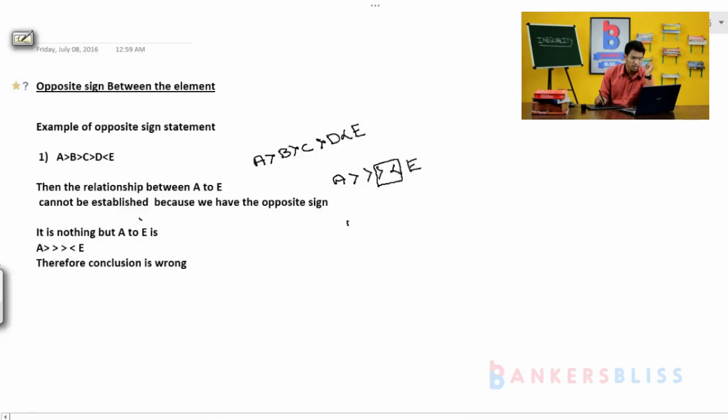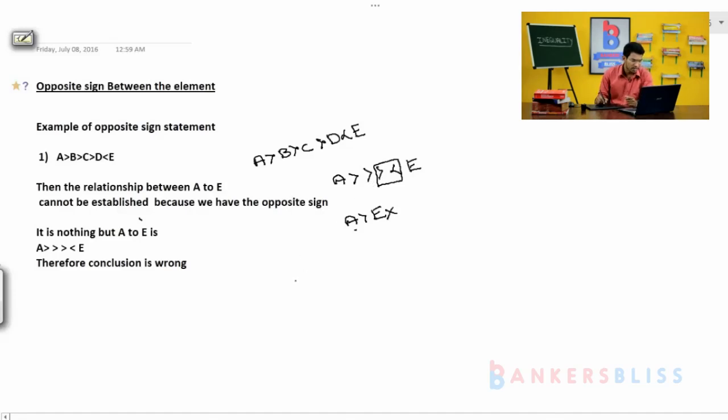Why? Suppose the conclusion is asking A greater than E, but what do we have? The opposite sign between A to E. Then A greater than E cannot be followed, because we have the opposite sign between A to E. Once again, for your understanding, I'll repeat it.